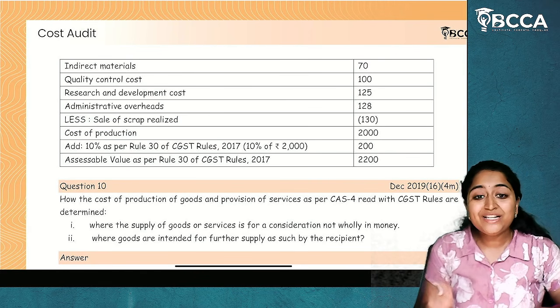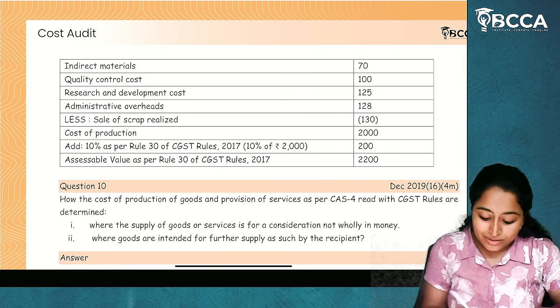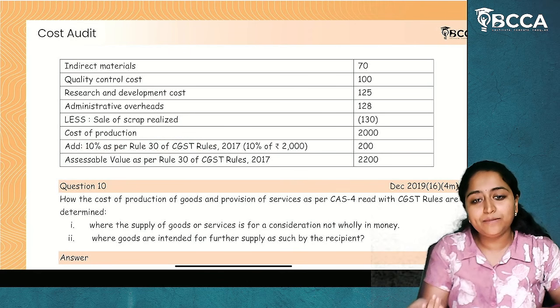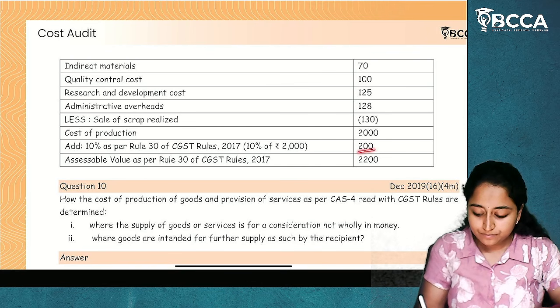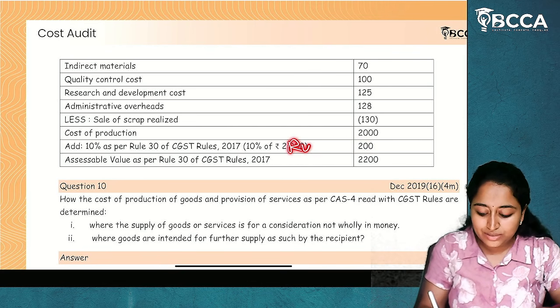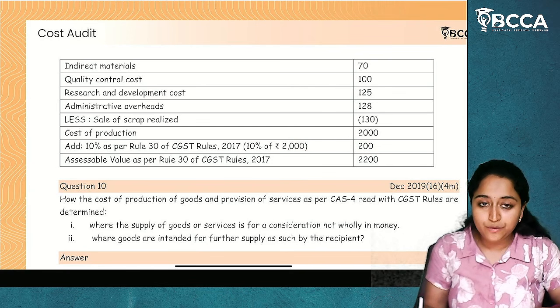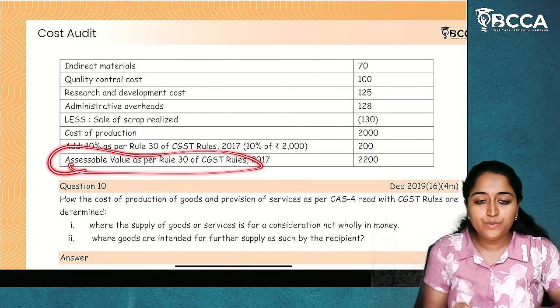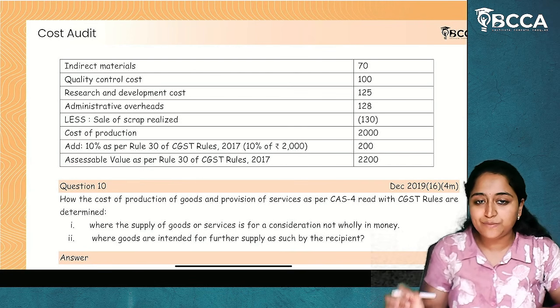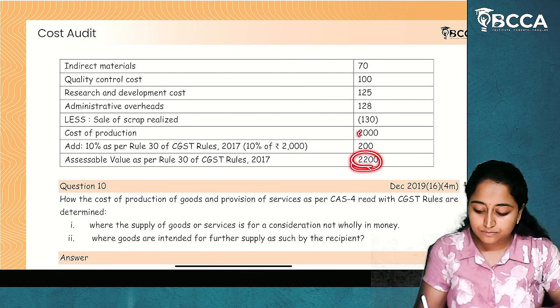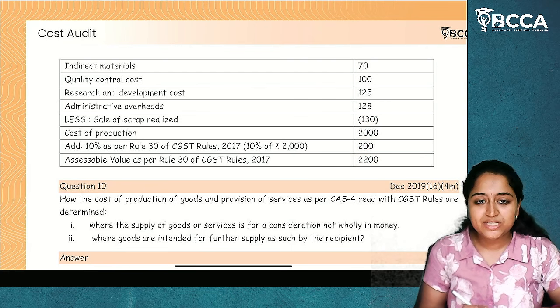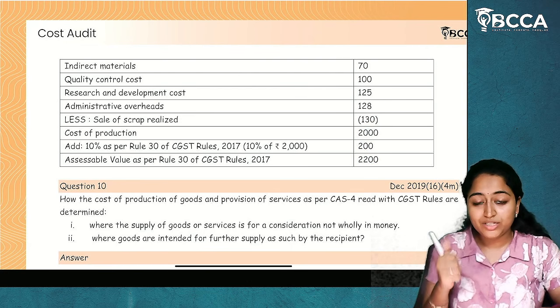Now, what is Rule 30 telling us? Rule 30 is telling us to add 10% to the cost of production. If we add 10%, this is Rule 30. After applying Rule 30, whatever value we get is called the assessable value as per CGST rules. I hope it is clear. Simple. You just have to remember what Rule 30 is.